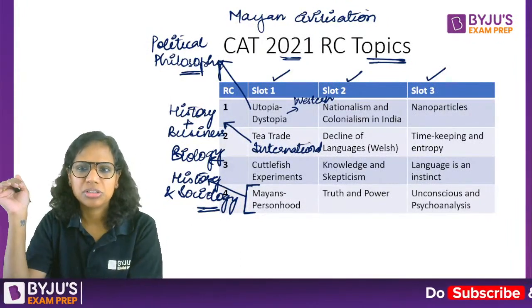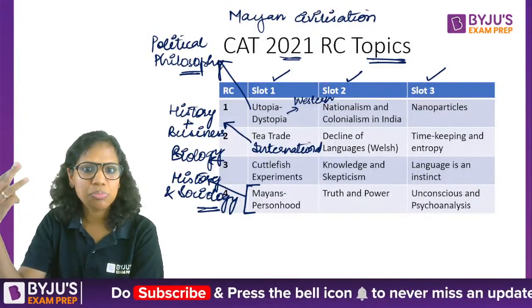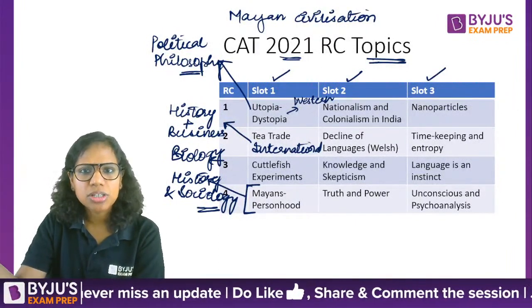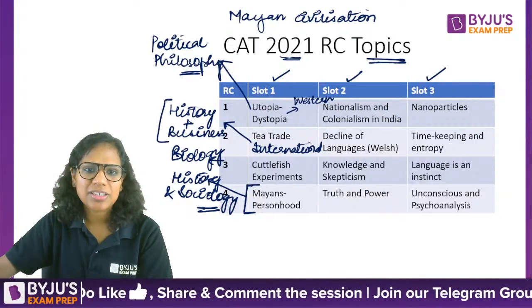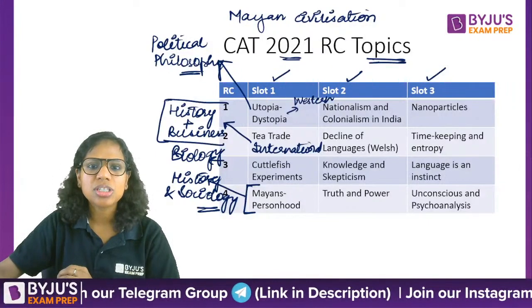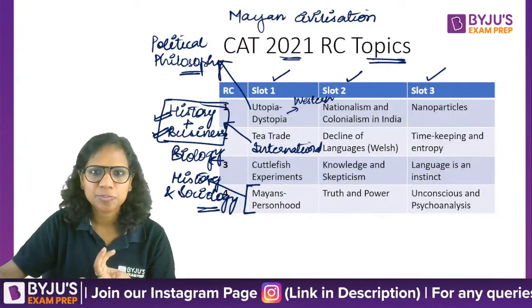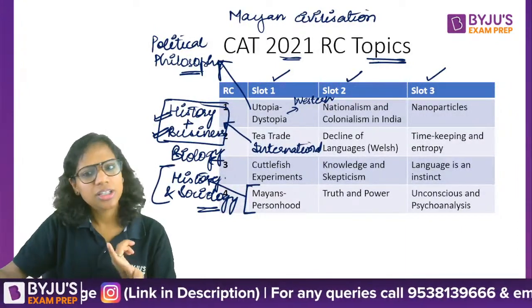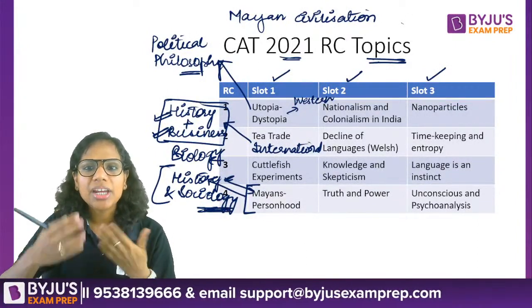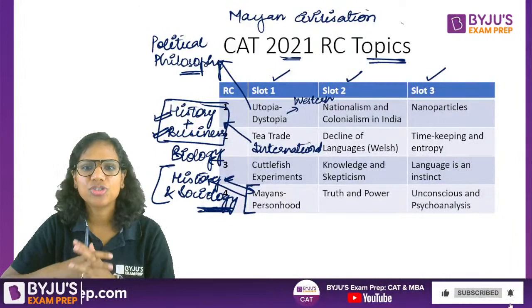A number of things emerged from here. Diverse genres. So political philosophy, history, business, science, biology, sociology. So very diverse genres, first of all. Secondly, cross-genre passages, meaning that it's not that one passage is exclusively restricted to one genre only. No, this actually talked about history of tea trade also, and what were the economic concerns that played a part. Then this talked about the history because it's about the Mayan civilization which existed in the past, and their definition of a person, their notion of who a person is, what all characteristics a person possesses.